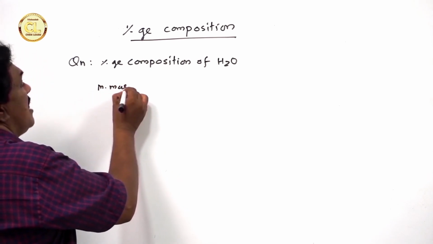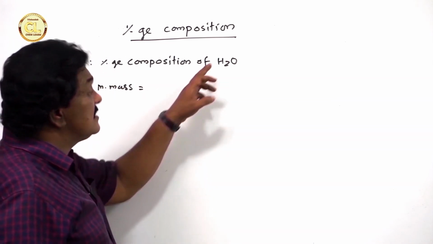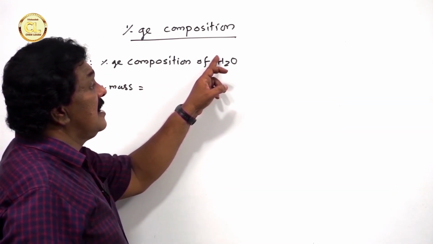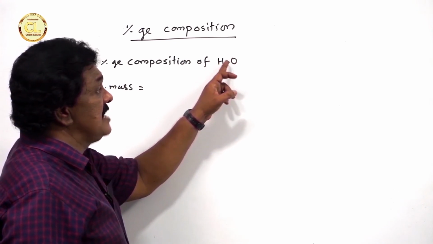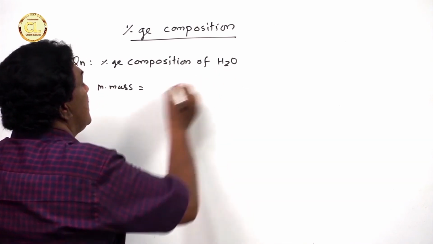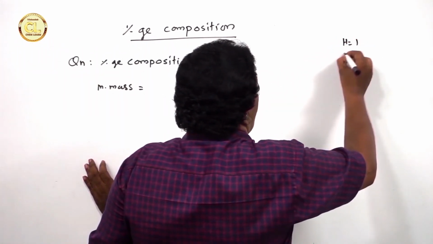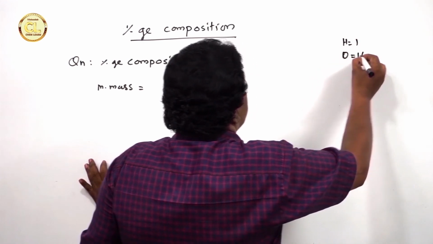Molecular mass is equal to, write the splitters, that is, write the mass of hydrogen and the mass of oxygen separately. It is very important. There are two hydrogen atoms. Hydrogen atomic mass 1, oxygen atomic mass 16.